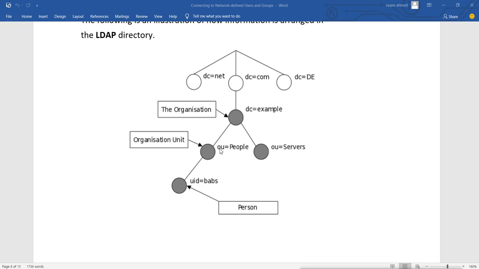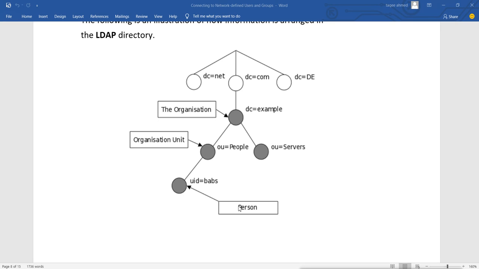We can have many other OUs like people, user, servers, and all that. Now if you remember, you have already seen this kind of thing in Windows Active Directory. In Windows Active Directory we also have a structure like this, because Windows Active Directory is also designed on this LDAP protocol, and it uses the same format of arrangement for the objects.